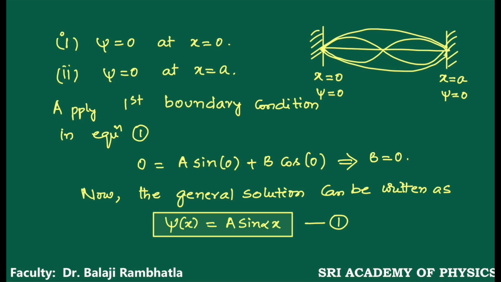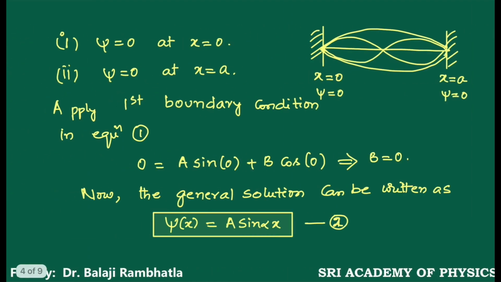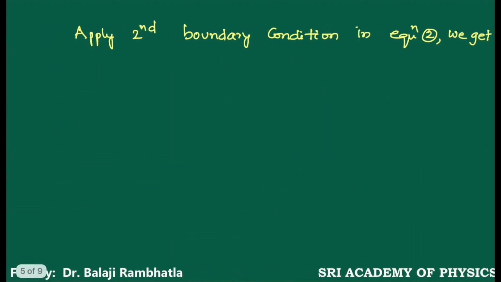Now apply the second boundary condition in equation 2. What is the second boundary condition? ψ = 0 at x = a.